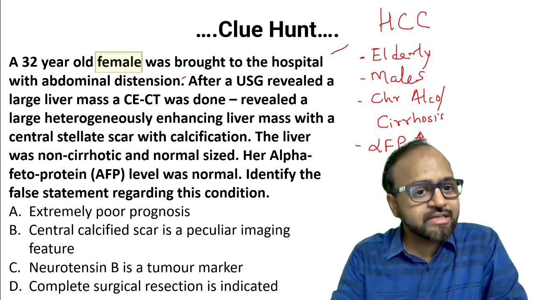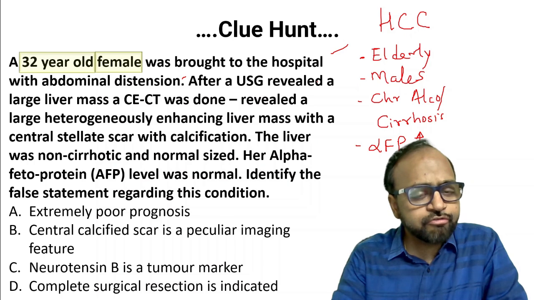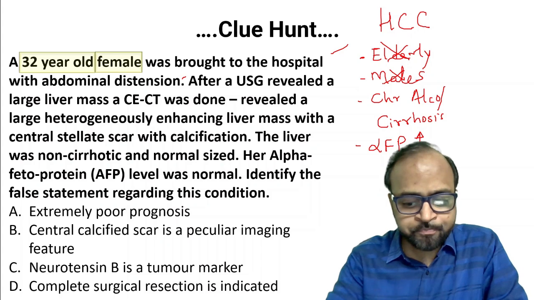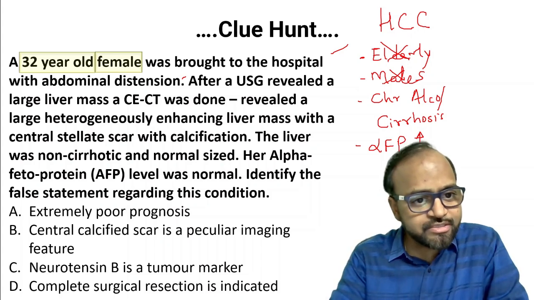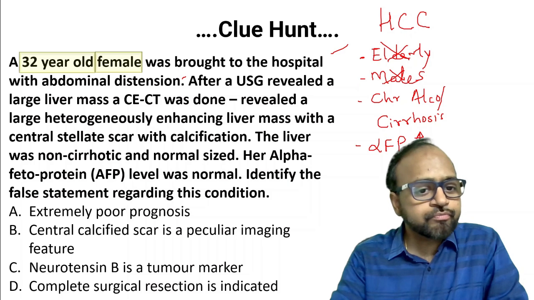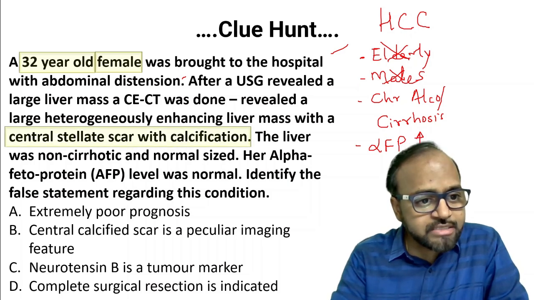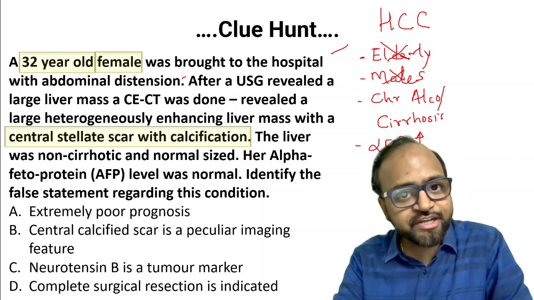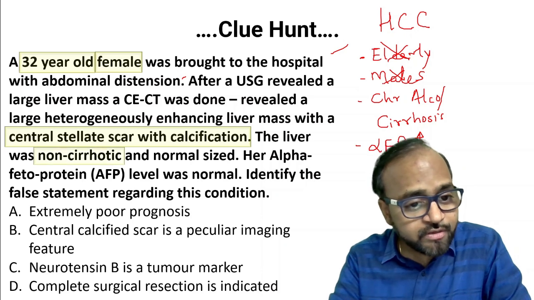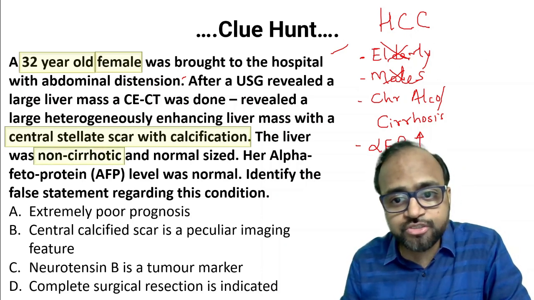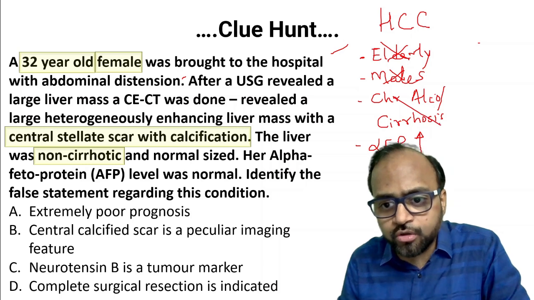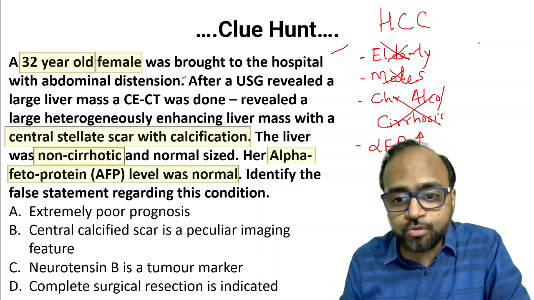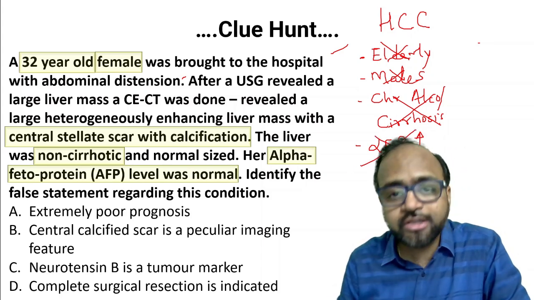Now let us look at the history that we have here. It is a 32-year-old female. So is it an elderly male? No, we can strike it off. It does not fit with the clinical history of an HCC. There was a mass in the liver. The mass had a central stellate scar with calcification. This is also not a peculiar finding associated with HCC. The liver was non-cirrhotic and normal size, so there's no history of chronic alcoholism or liver cirrhosis. Also, the examiner is telling you that the alpha fetoprotein levels were normal, not elevated.